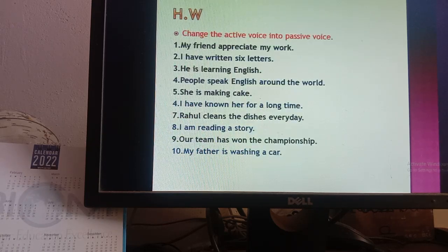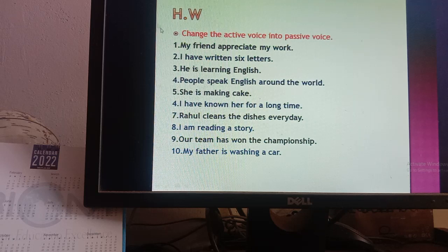Now I am going to give you some HW. You have to do this HW in your HW copy. Okay, change the active voice into passive voice. Number 1, my friend appreciates my work. Number 2, I have written 6 letters. Number 3, he is learning English. Number 4, people speak English around the world. Number 5, she is making cake. Number 6, I have known her for a long time.